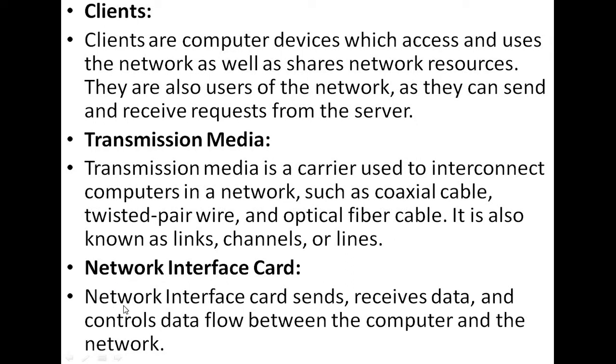Here it is given: network interface card sends, receives data and controls data flow between the computer and the network. It means these are the operations performed: send some information, receive some information, and the data flow between the sender and receiver by using the network is controlled by the network interface card.